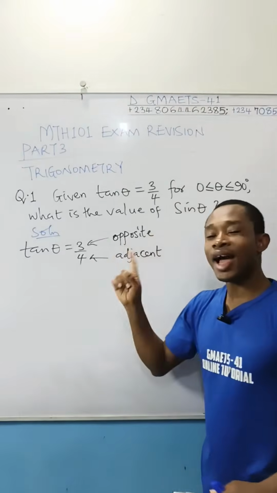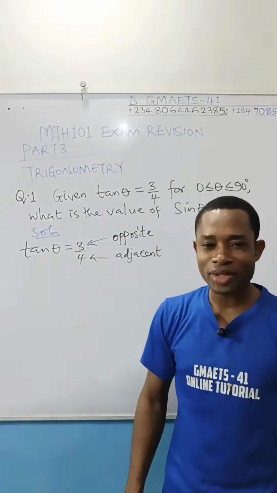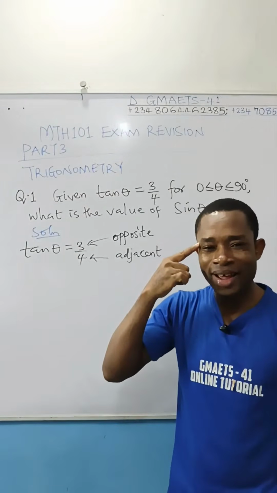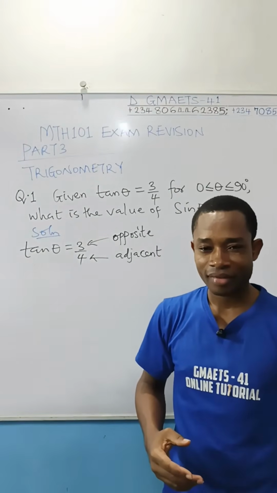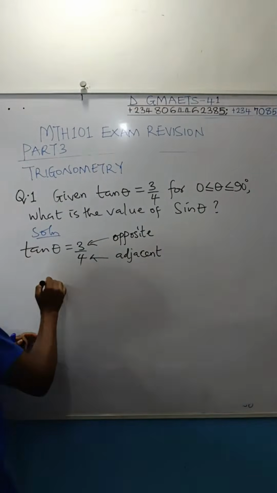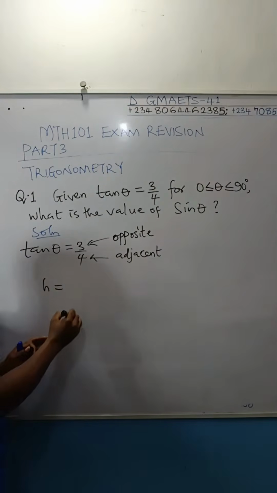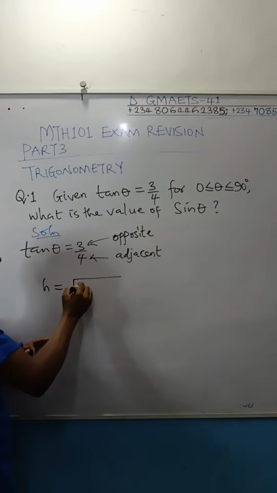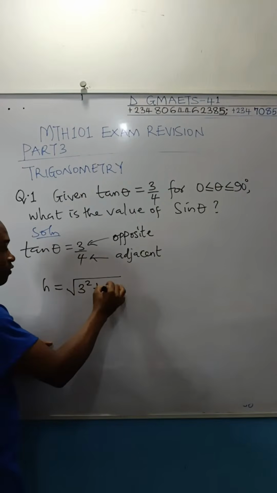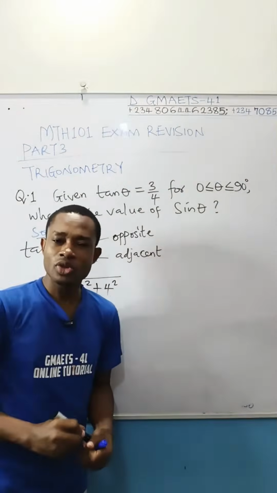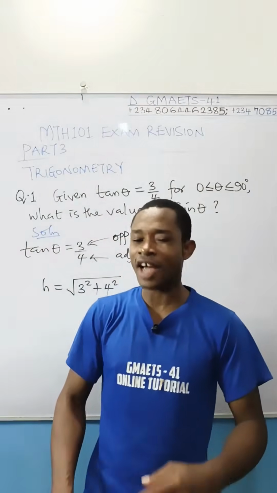Now, how do you get the hypotenuse here? Simply, you use Pythagoras theorem. If you're in the examination hall, you don't waste your time. You know your Pythagoras theorem by now. That is what is expected after 4 months of preparing for your examination. So we can calculate our hypotenuse. Let me use h as hypotenuse. H is the square root of the opposite, which is 3 squared, plus the square of the adjacent. This is Pythagoras theorem. You don't need to write out the formula. You don't need to write any grammar in the examination hall. This is CBT, and you don't have time.